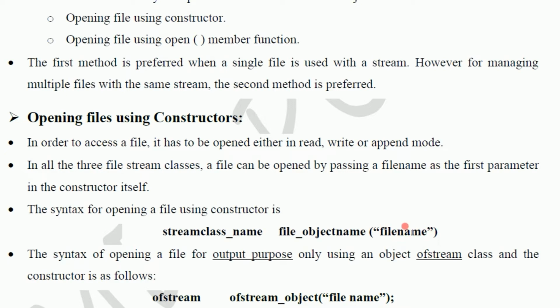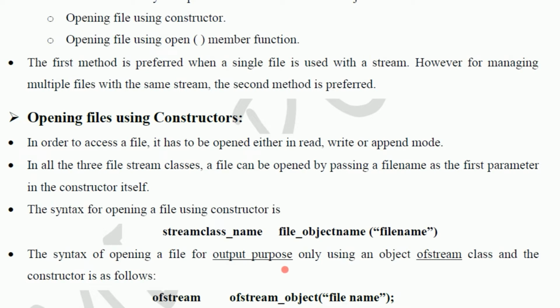Then I can take xyz as a file name, and I can take out as a file object name. Out means open it for output operation, and here I can take iostream or ostream. That means for the output operation, open the xyz file with the name out.